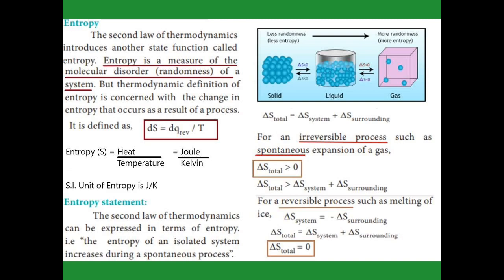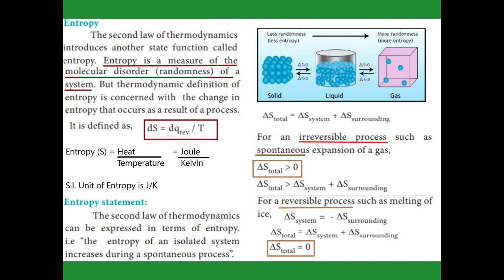Now, in an irreversible process, the total entropy change always increases. For example, expansion of gases occurs in one direction only. The gases are never accumulated in one place. They always expand. So the entropy always increases for an irreversible process.